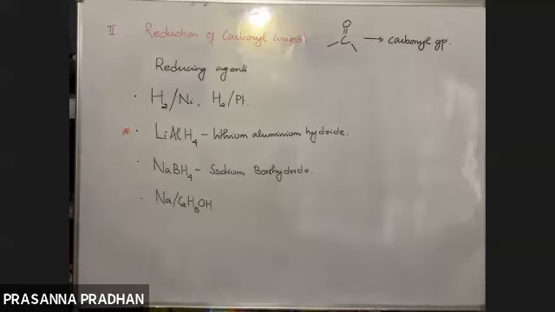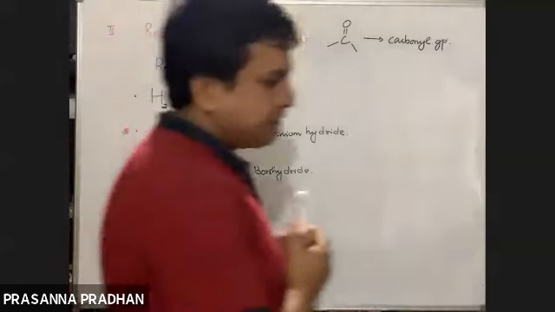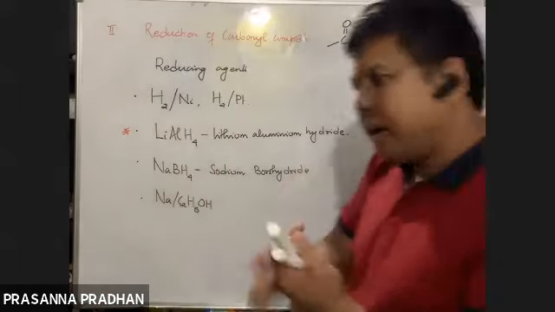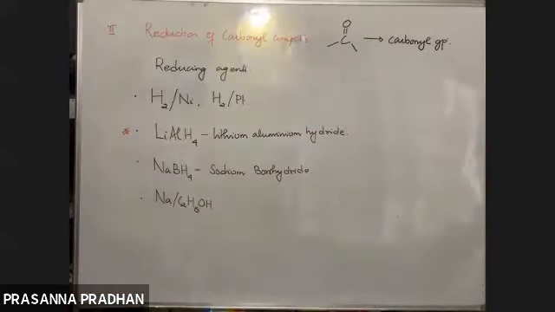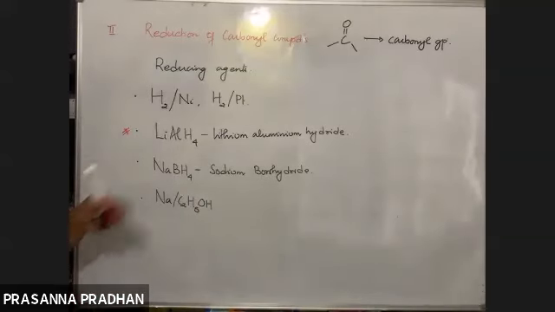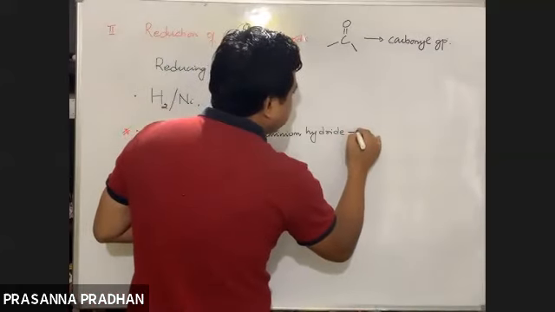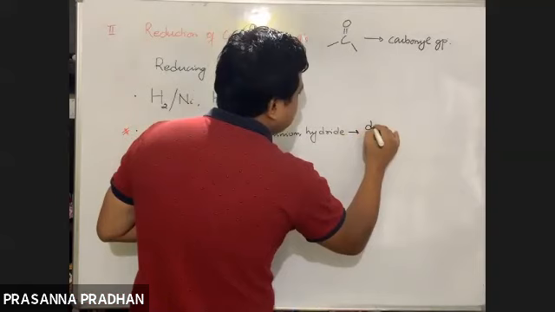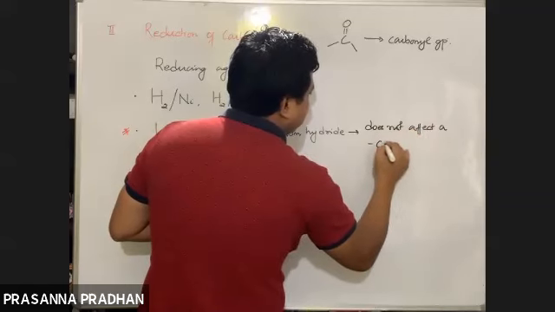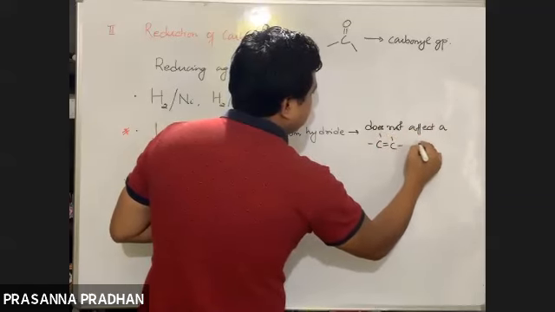Why is it important? Because it is a non-selective reducing agent. Non-selective means it will reduce aldehyde, ketone, nitriles, esters, almost all the reducible functional groups. But remember, lithium aluminium hydride does not affect a carbon-carbon double bond.